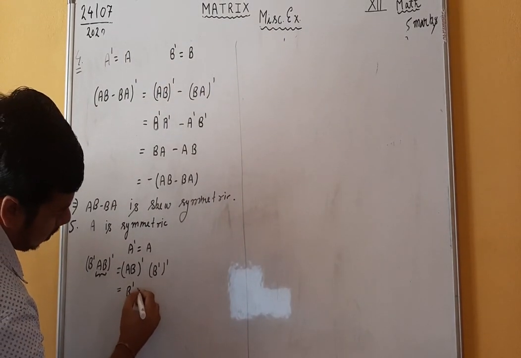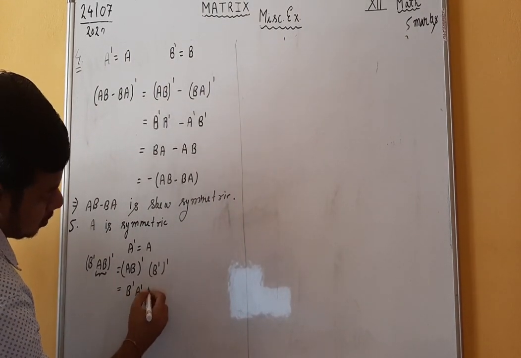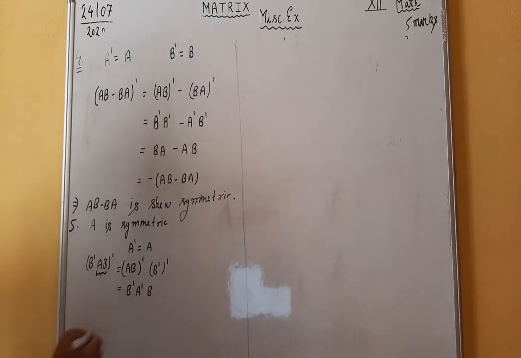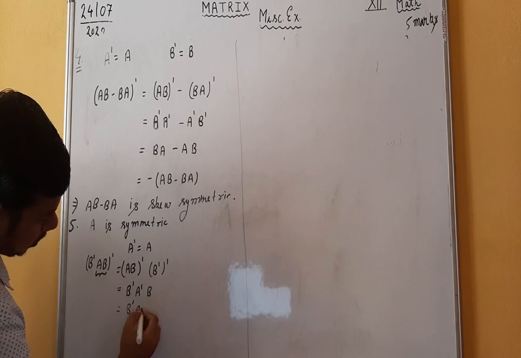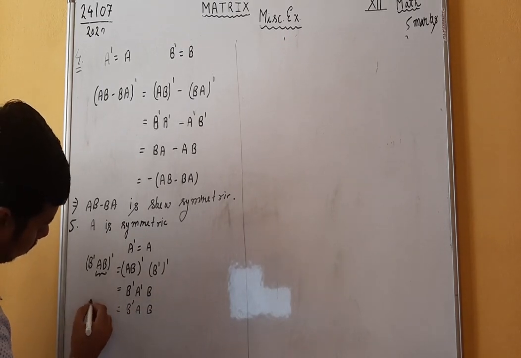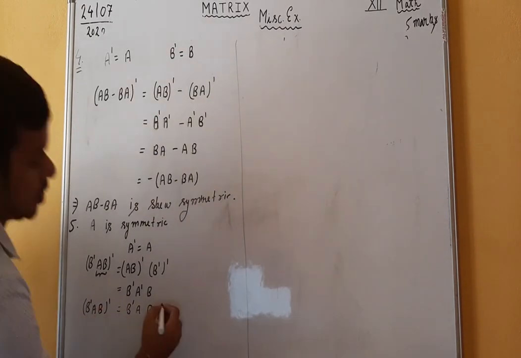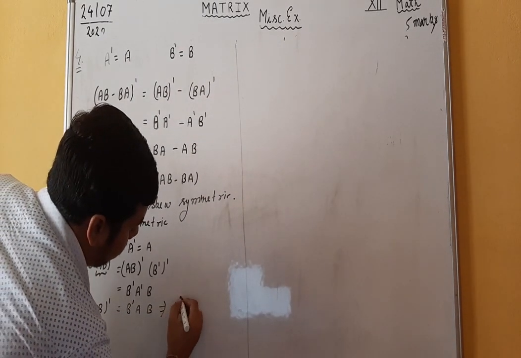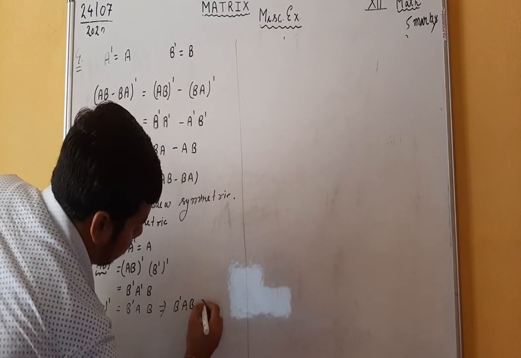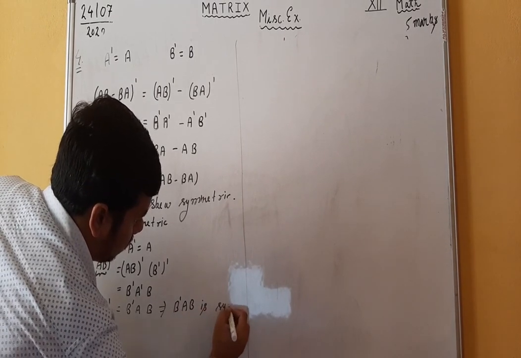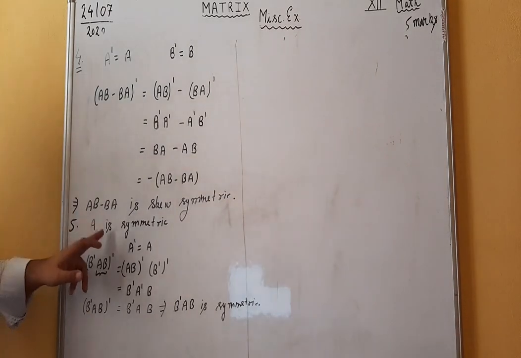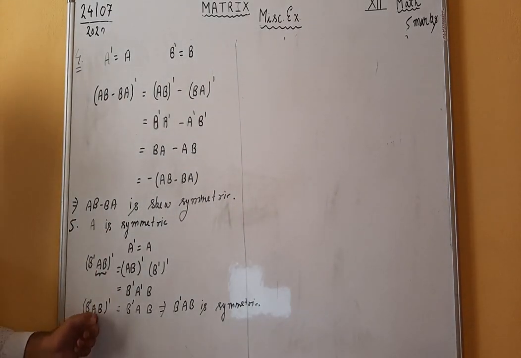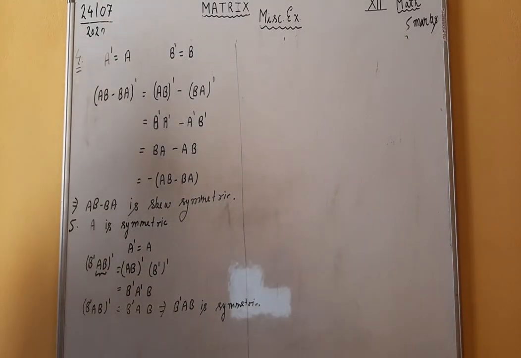It is equal to what? B dash, A dash, and (B dash) dash, B double dash. It is equal to B, and A dash is equal to what? A. So the transpose of B dash AB is equal to B dash AB. This implies that B dash AB is symmetric. Means if A is a symmetric matrix, then B dash AB is also a symmetric matrix.